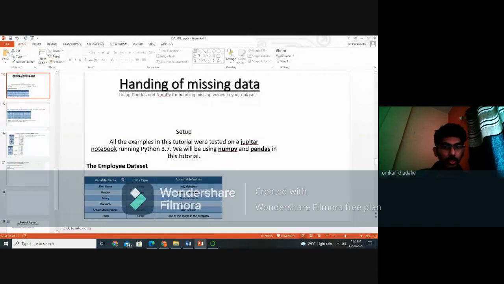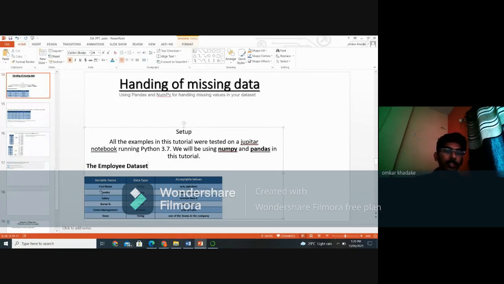In this, we are going to use the employee data set. So what does the employee data set contain? It contains the name of the employee, his or her gender, salary, bonus, senior management and team. And what are those data types? The name is a string, gender is a string, salary is an integer, bonus is a float because it contains point values, senior management is boolean, true or false, whether he is in senior management or not, and team is the team he is in.